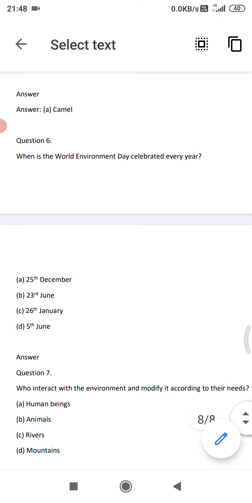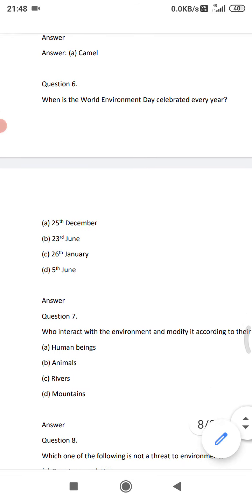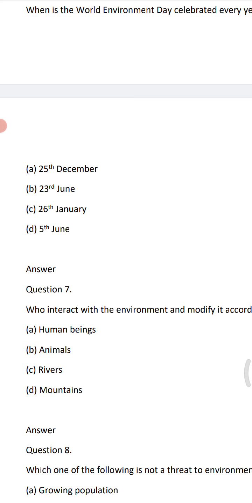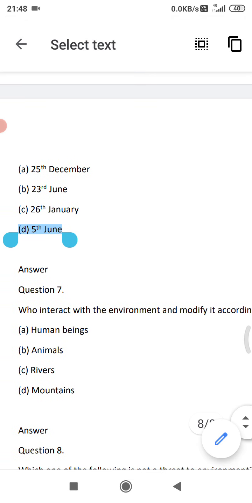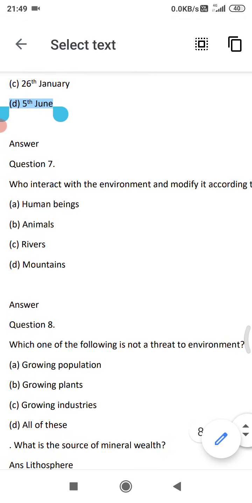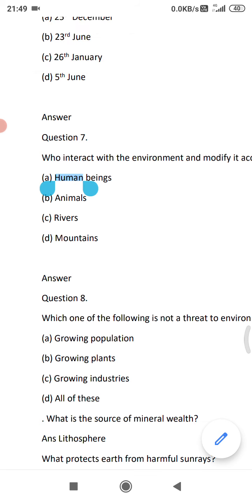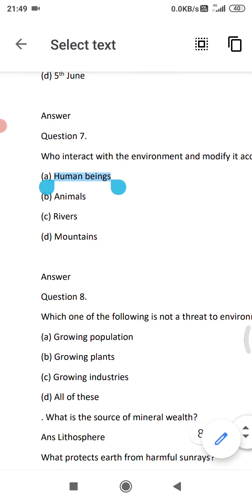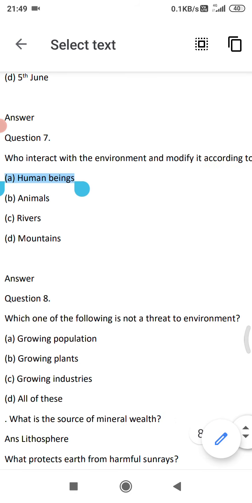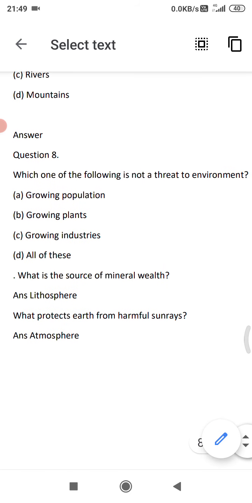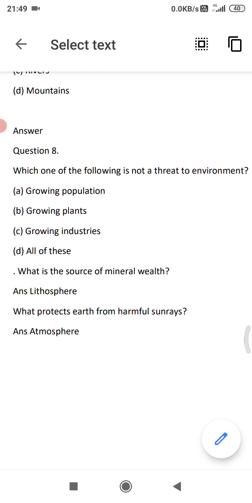Next, when is the World Environment Day celebrated every year? 25 December, 23 June, 6 January, 5th of June. And the correct answer 5th June means D option. Next, who interact with the environment and modify it according to their needs? Human beings, animals, rivers, mountains. Option A, human beings.